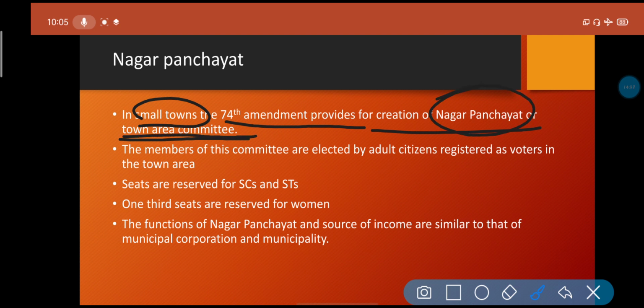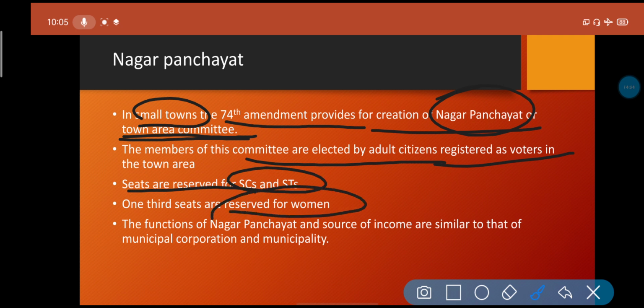The members of these committees are elected by the adult citizens. All the adult citizens above 18 years of age in that particular town area vote for the members, and the Nagar Panchayat is chosen. Seats are reserved for SCs and STs, and one third of the seats are reserved for women. The functions and sources of income of the Nagar Panchayat are similar to those of the municipal corporation and municipality.